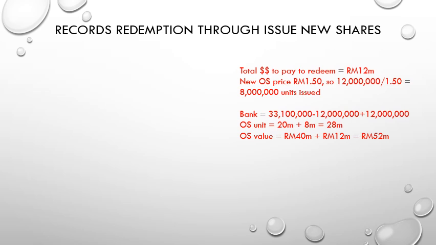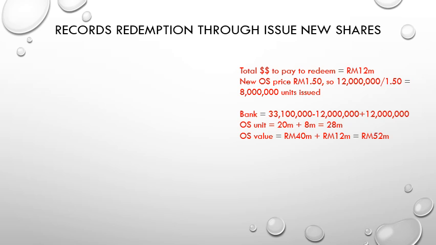So the records, okay, we have a total to pay of 12 million. So the bank would be deducted with 12 million, and then we add up the 12 million because we have the new fund. So the bank account value is not changed actually, because we already received 12 million and paid out the redeemable preference share 12 million. So the bank will remain as 33,100,000, and the ordinary share unit